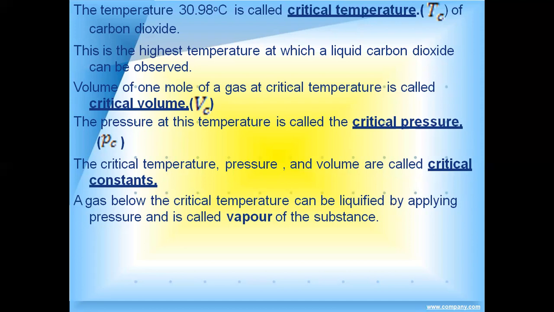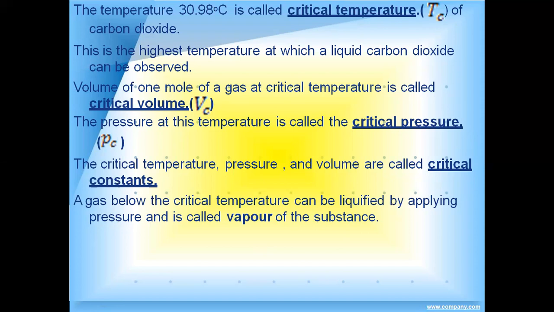Okay, so critical temperatures are those temperatures at which one state starts converting into another state, whatever the state is. Okay, so this is the highest temperature at which liquid carbon dioxide can be observed. We just see that at this temperature, the carbon dioxide starts converting into liquid at 30.98.